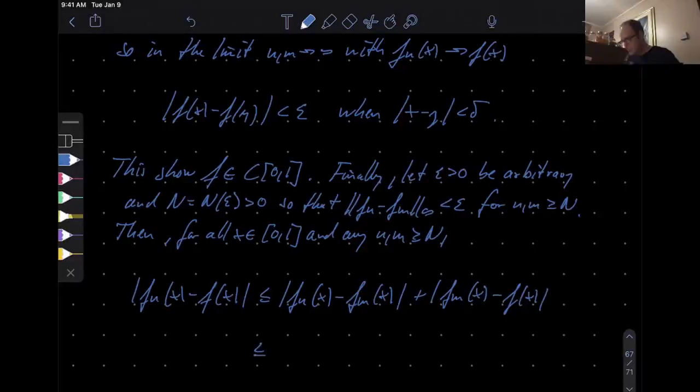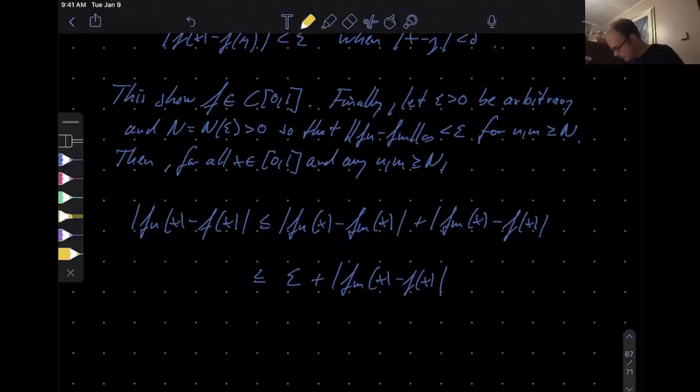Then the first quantity here you optimize, you get the infinity norm of the difference f_n minus f_m. That difference is small. And the last guy, f_m(x) minus f(x), as m goes to infinity, notice the left-hand side is independent of m, it goes to 0, right?